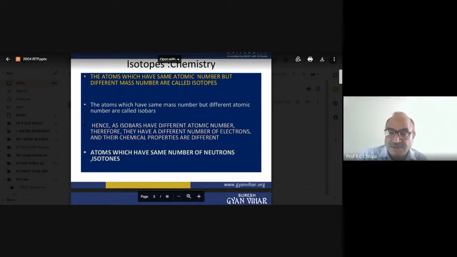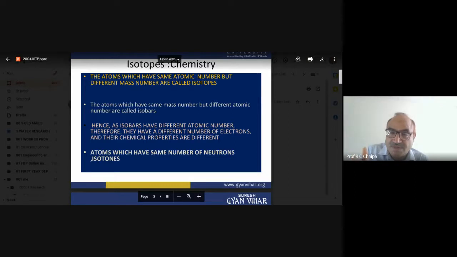19 electrons are there, whereas the protons are also 19. So what happened? The number of protons and the number of electrons are the same in an element, but if there is a variation in the mass number, that clearly indicates something else is going on, and those are isotopes. So isotopes are in the same element, whereas isobars are in different elements.